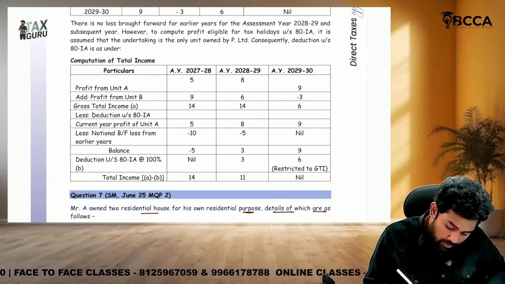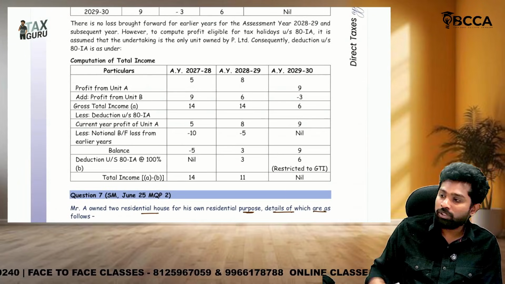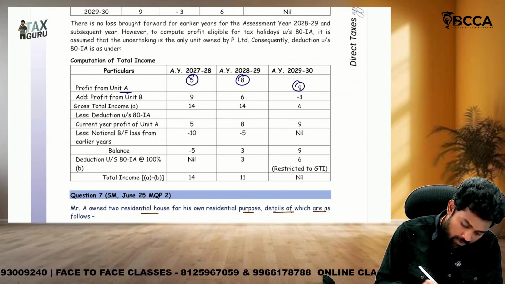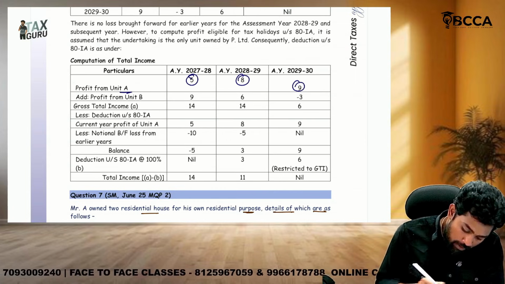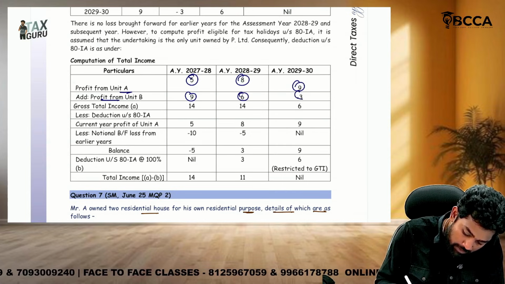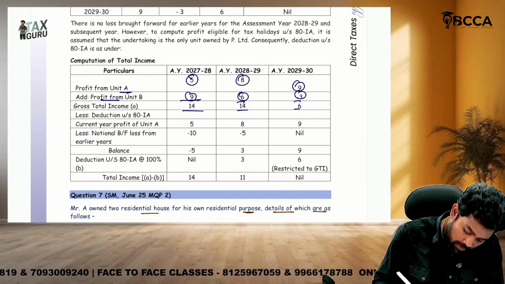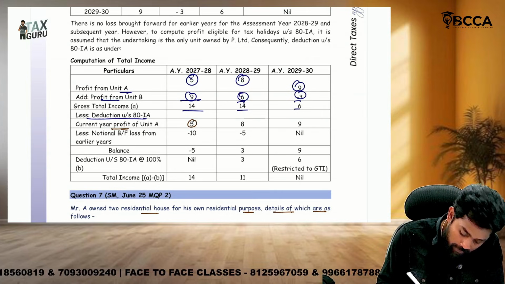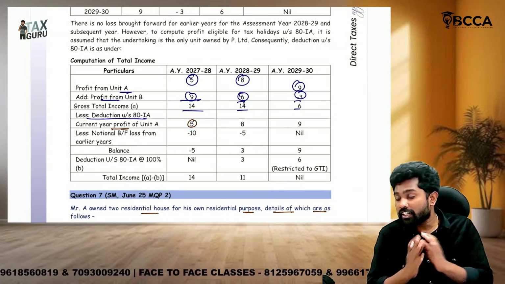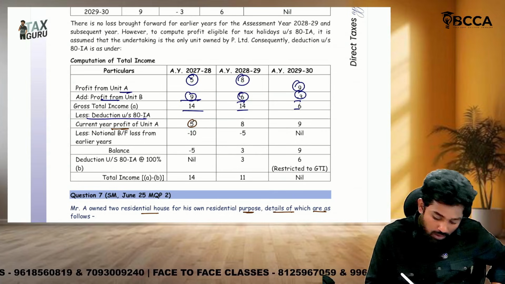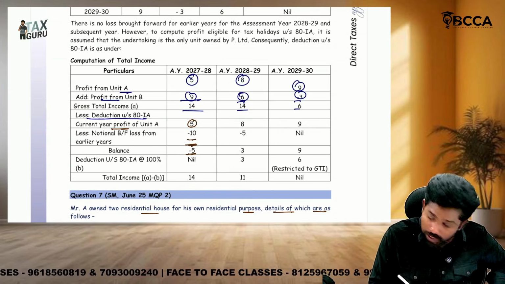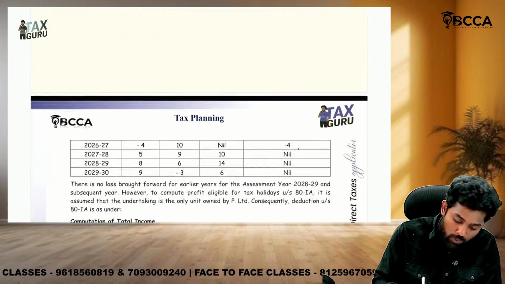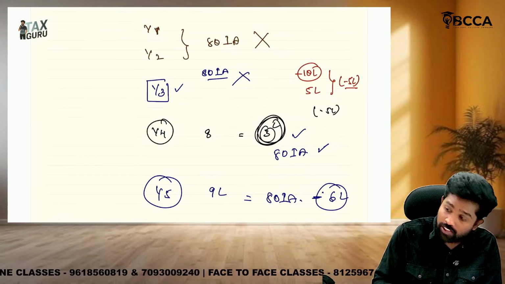See now. The first 2 years, why did they ignore? Because already lost, so ignored. Profit from unit A is 5, 8, 9. Unit A only we are checking, sir. Then profit from unit B 9, 6 minus 3, 14, 14, 6. Sir, deduction under 80IA. Current year profit from unit A is 5. But assuming only unit A is there, the first 2 years they have a 10 lakhs loss. Okay. So if they adjust, balance is 5. So if they check like only unit A is available, in year 3 also no deduction is available. That's why we have struck off year 3 also.